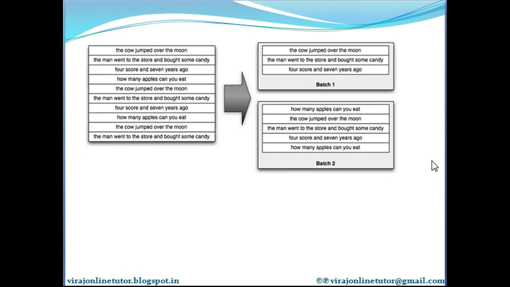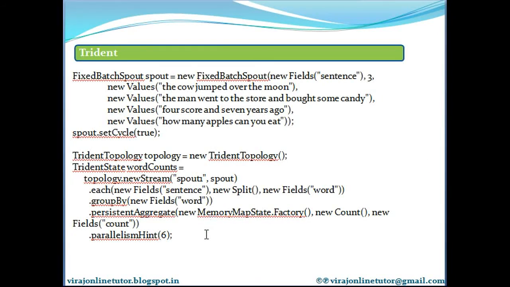So back to the example, the spout emits a stream containing one field called sentence. Right? We have seen here that the spout emits sentence. So the next line in the topology definition is split. The split function takes the sentence field and splits it into words. Each sentence tuple creates potentially many word tuples for the sentence.